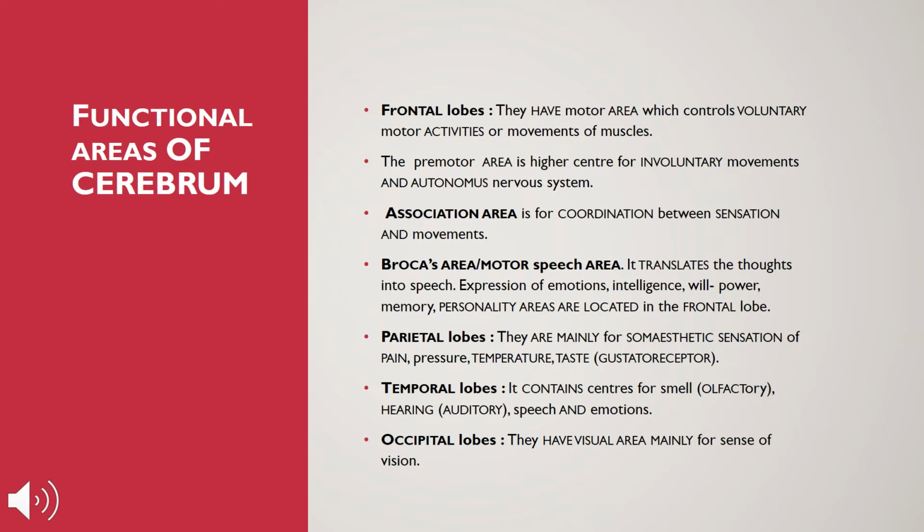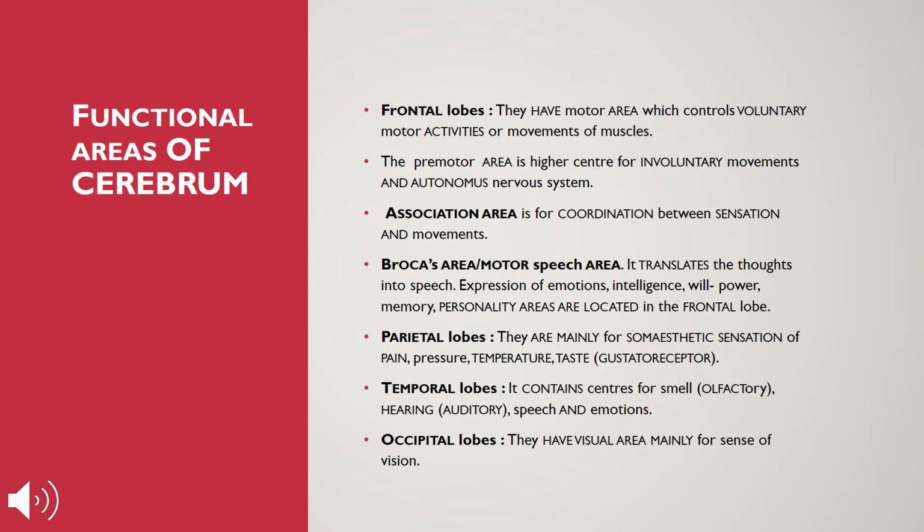The temporal lobes have centers for smell, that is olfactory, hearing, that is auditory, speech and emotions. And the occipital lobes have the visual area, mainly for the sense of vision. Here, if I talk about the four lobes, first is the frontal lobe. The frontal lobe controls voluntary activities as well as involuntary movements, along with the coordination of the autonomic nervous system. It also consists of the association area for coordination between sensation and movement, and Broca's area, which helps in translation of thought into speech.